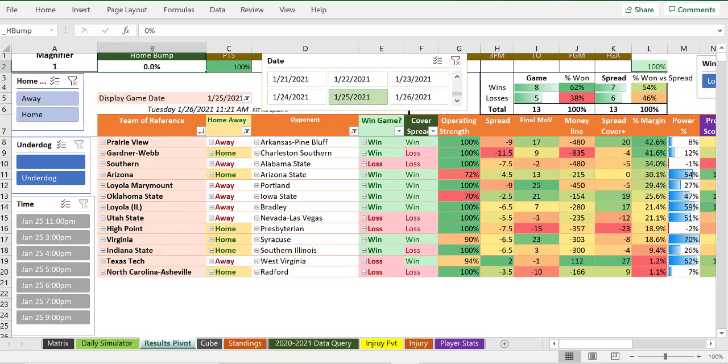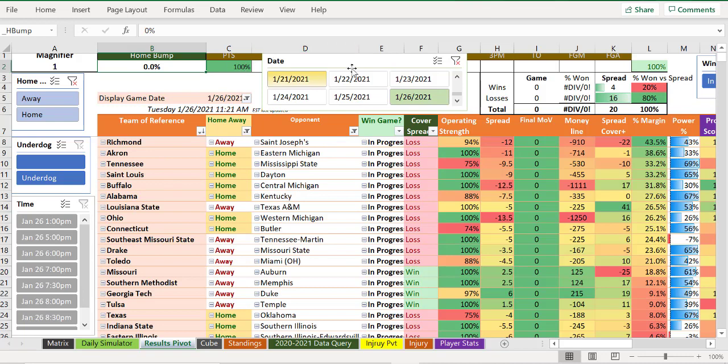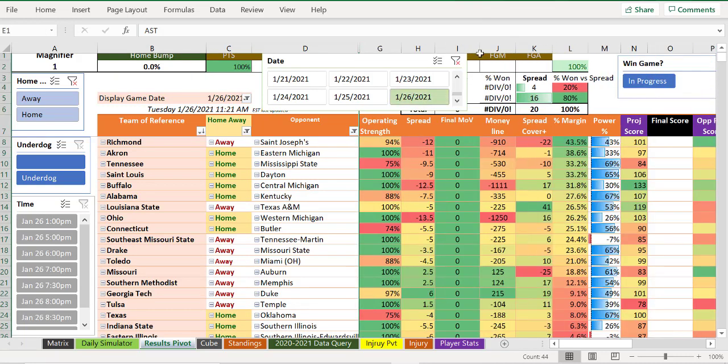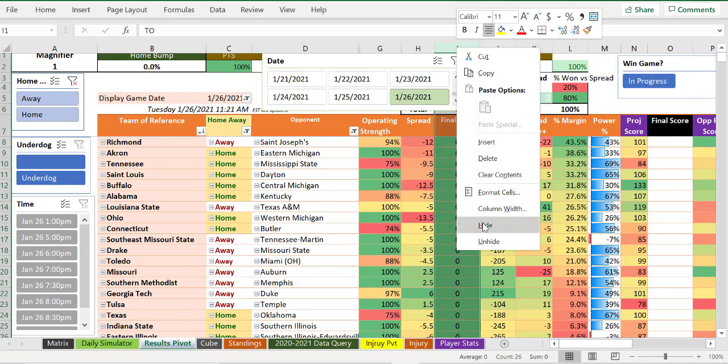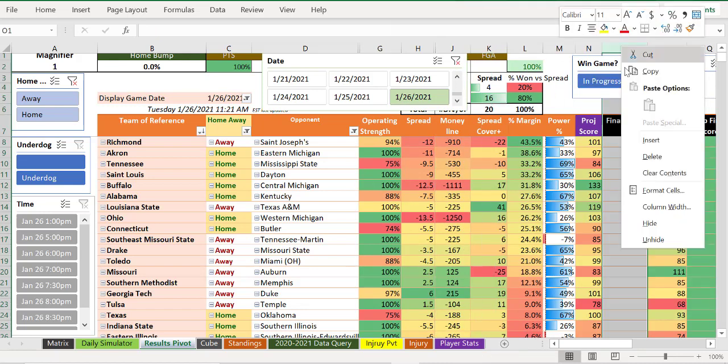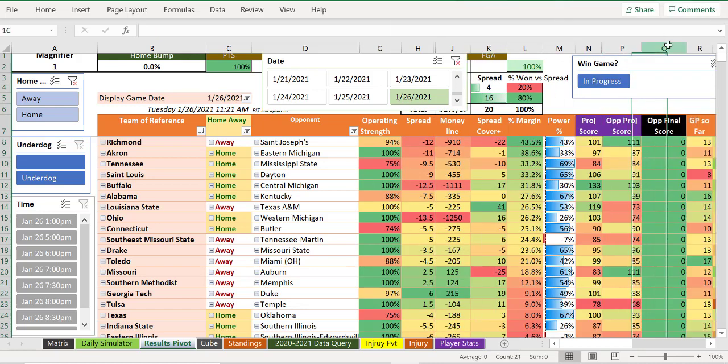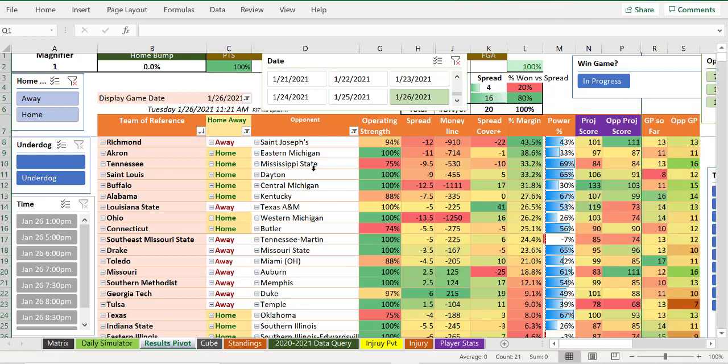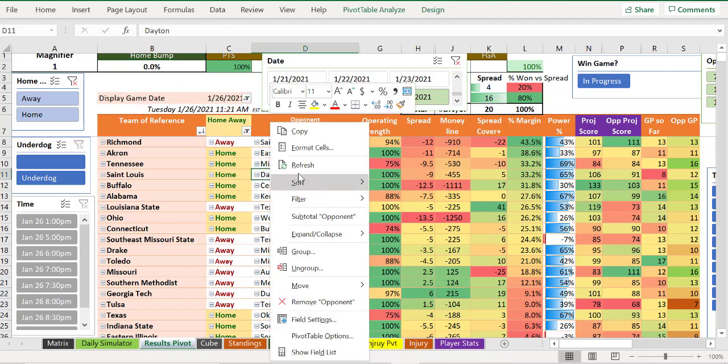So let's talk about today, the 26th. Today, there are 20 games I have on in the algorithm schedule with odds today. And we'll see if there's anything reasonable. And we're also going to mess around with some home bumps to figure out what to do. So right now, let's leave it at a 0% home bump for now.